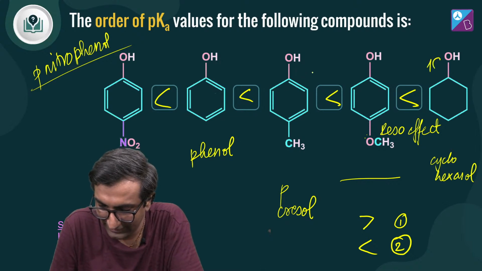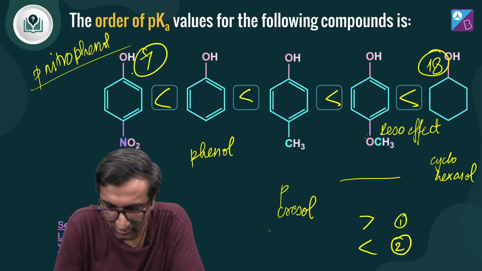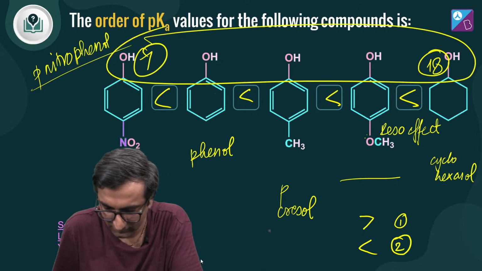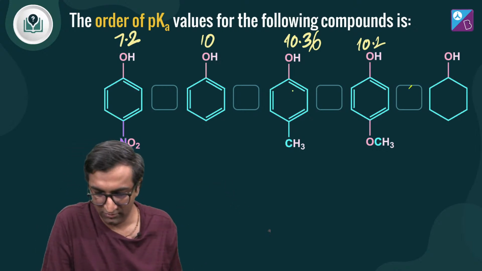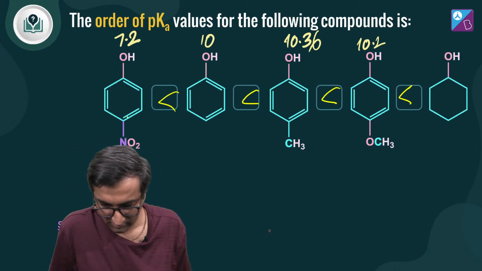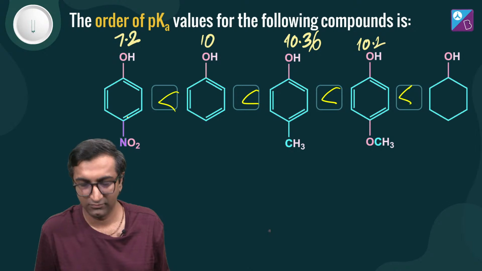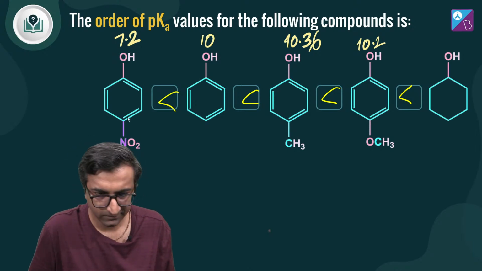This is like some ridiculous number like 18 or something, right? This was something like 7. So obviously the order is going to be this. Okay? Please internalize this. Yeah? Cool? Is all right?